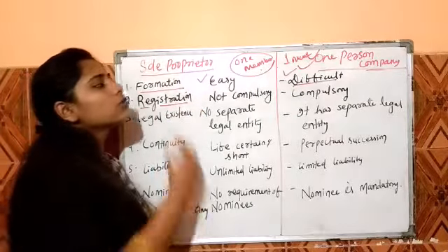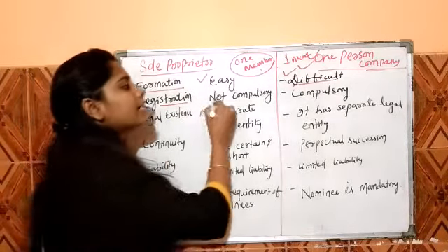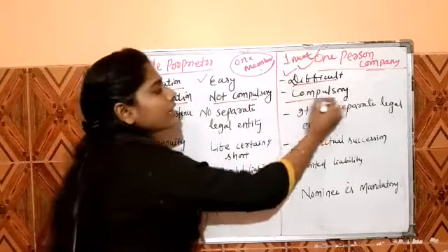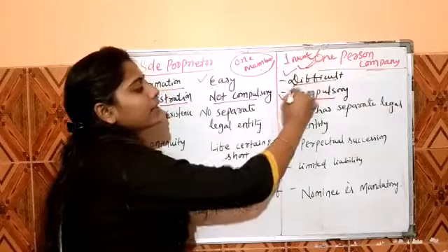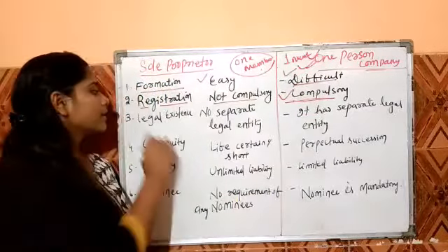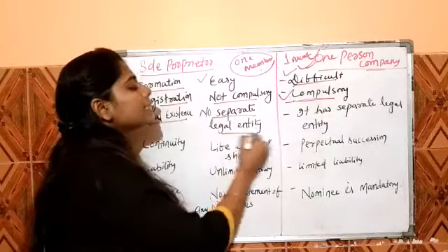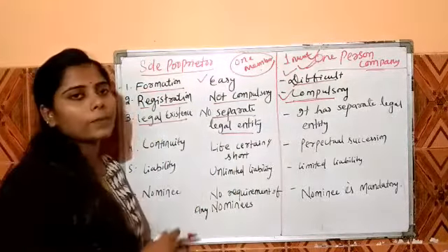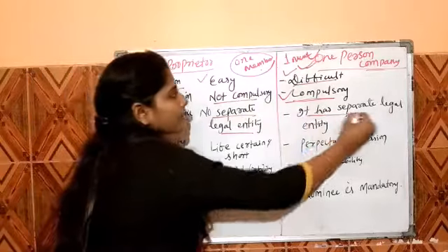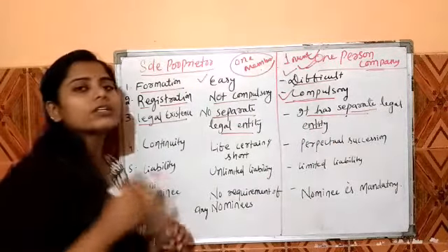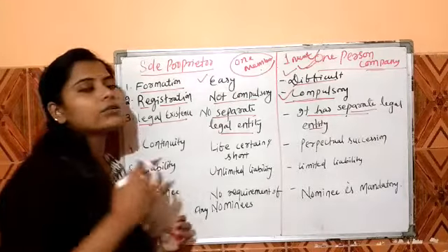Registering a sole proprietorship business is not compulsory, it is optional. But in case of the one person company, registration is compulsory. Next is legal existence. There is no separate legal entity in case of the sole proprietor. But a one person company has a separate legal entity, where the owner and the company are two different entities.